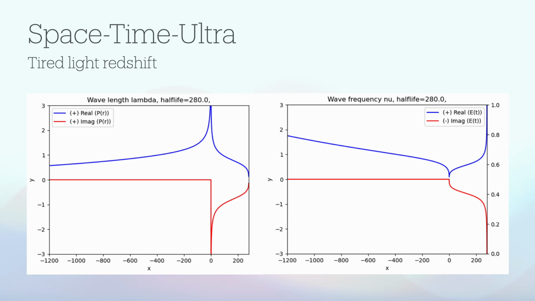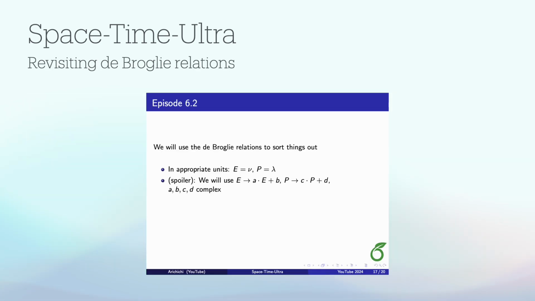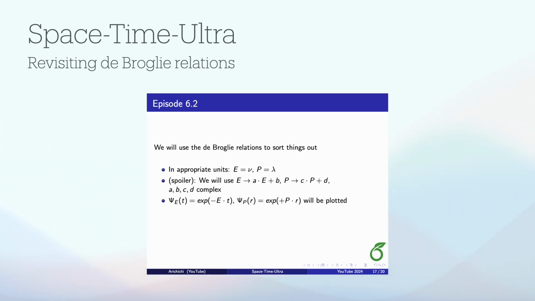This fills a lot of gaps and raises a lot of questions as to how to interpret the results. However, it seems that we can actually peek behind the recombination period in my universe. But the interpretations of complex wavelength and frequency are not readily available. Yet, we can use the de Broglie relations and describe the waves in terms of a radial momentum and an energy, which leads to a function of a wave that should be amplified or decaying with time, and/or amplified or decaying with distance. Everything will make much more sense once we look at the implications for the de Broglie relations, and I will be able to show you that our scenario is indeed one of some form of conventional redshift in the positive time dimension.